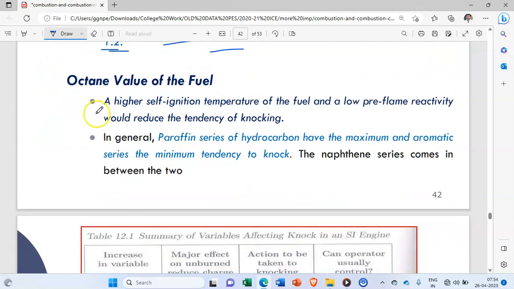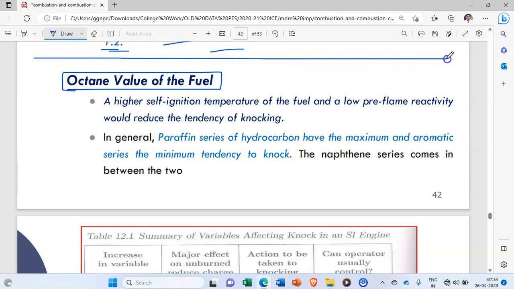Now let us discuss the octane value of the fuel, and this is very important. Again, this is an important concept which may be asked in the examination. So we will discuss in detail the octane value of the fuel, or the octane rating. A higher self-ignition temperature of the fuel and a low pre-flame reactivity would reduce the tendency of knocking.